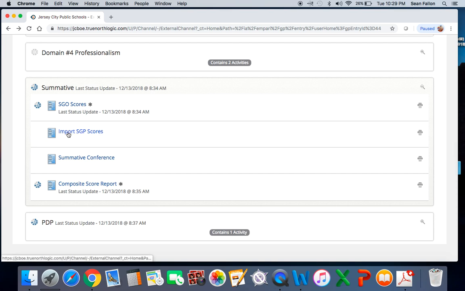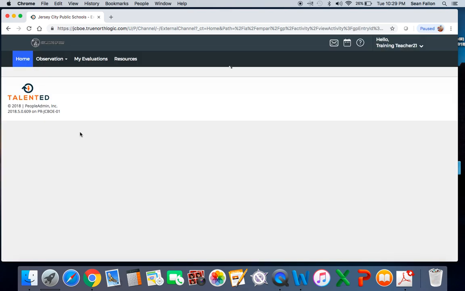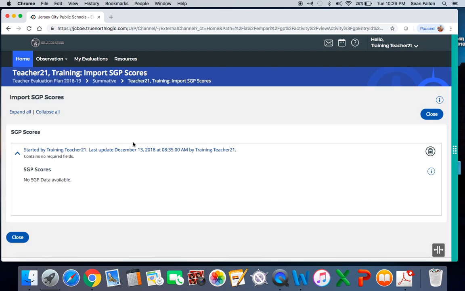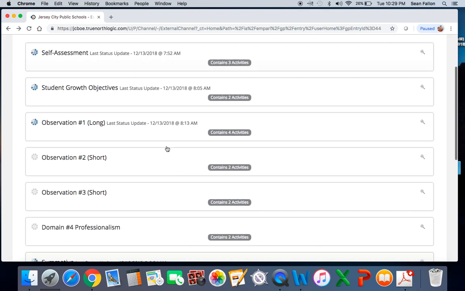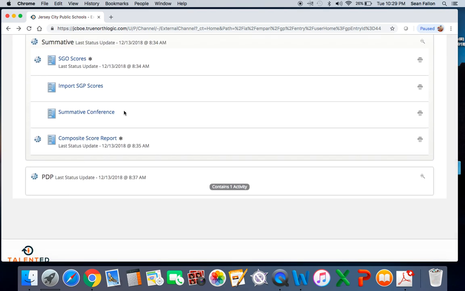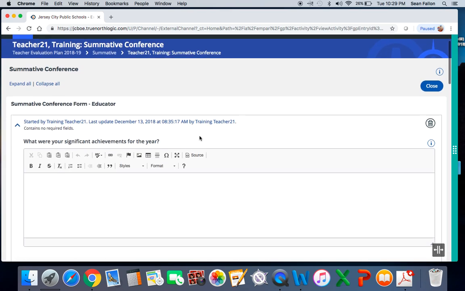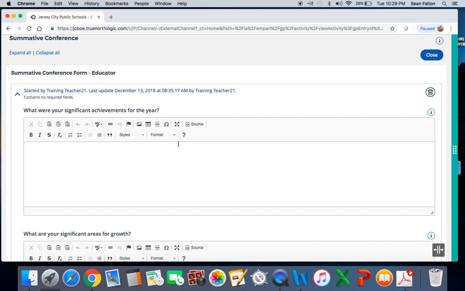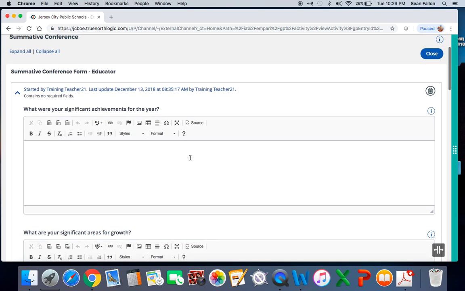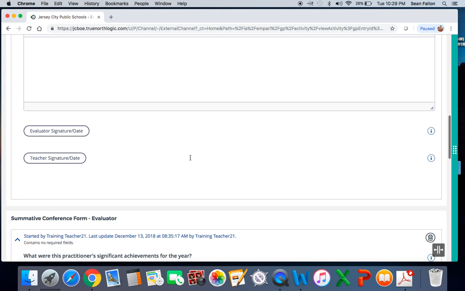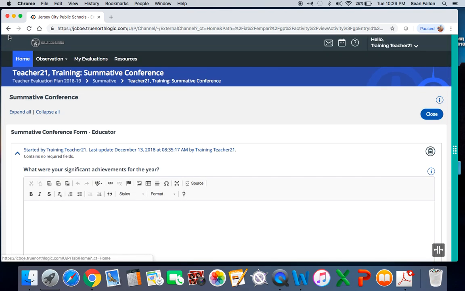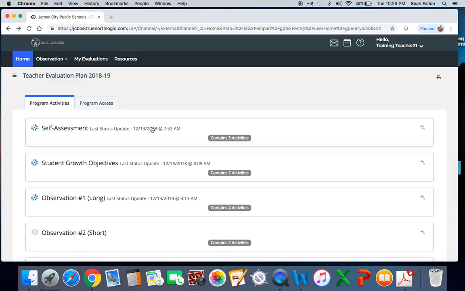This is where you'd import your SGP scores. We really didn't go through this at the workshop, but it's a very similar tool to the one that we just looked at. It's going to be a place where you can upload any artifacts or data that you're asked to upload by your administrator. Your summative conference is going to be in here. Very similar questions to the ones that we answered on My Learning Plan. This is going to be a part of your summative conference. You're going to fill this out before you meet with your administrator at the end of the year. They'll be able to view it on this platform.